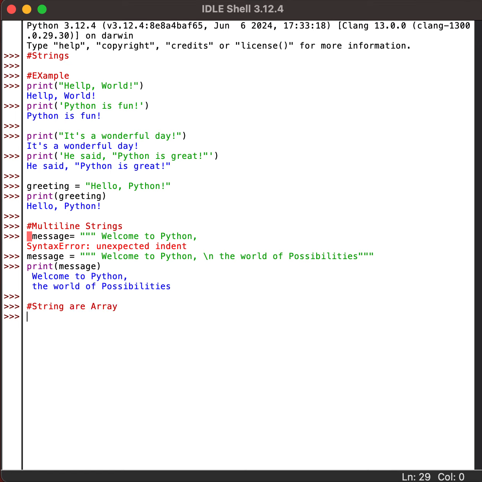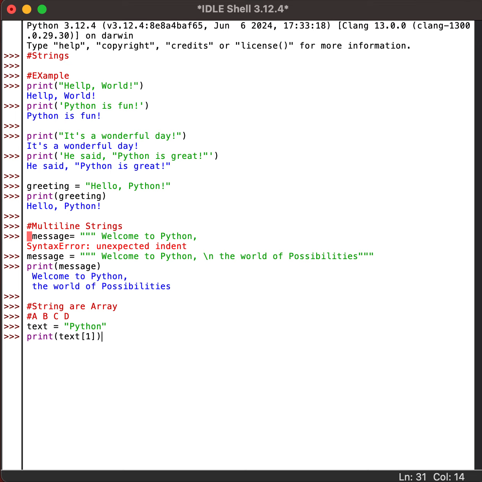Strings are actually arrays. In Python, strings are treated as arrays of characters, like A, B, C, D. This means you can access individual characters using an index. Say, for example, I have this variable holding Python, and I am trying to see what is at an index.